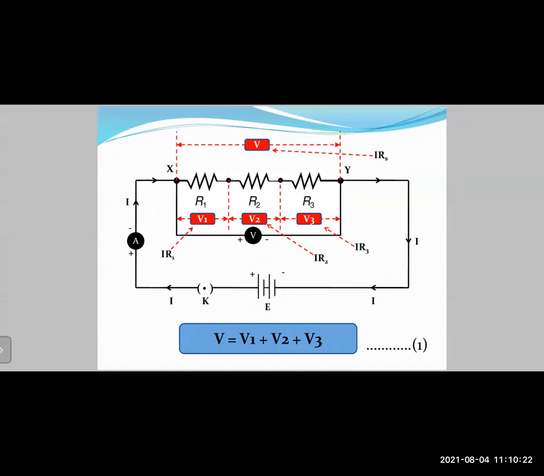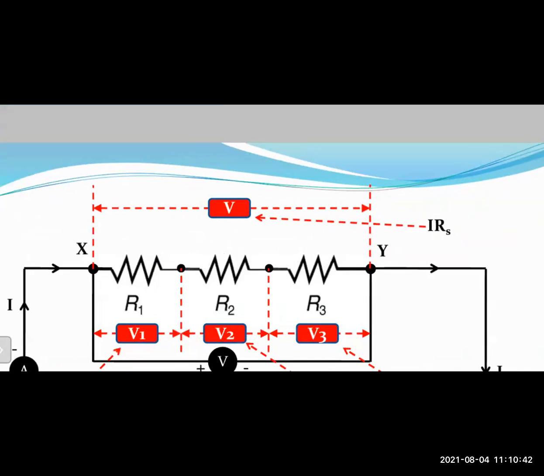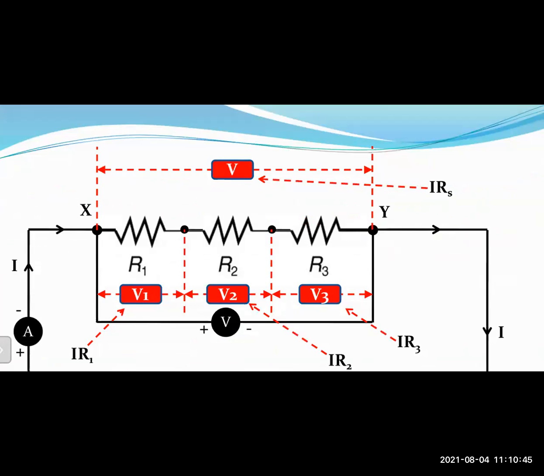Okay. Now, we have previously learned the concept of Ohm's law. Right? What is the formula for Ohm's law? Ohm's law is V equals IR. Now, if you apply Ohm's law to all of those individual values of voltages, what do we get for the total voltage across points X and Y? V equals I Rs. Here, the term Rs means resistors connected in series, right? Because the current is constant, I will be the same. So V equals I Rs.